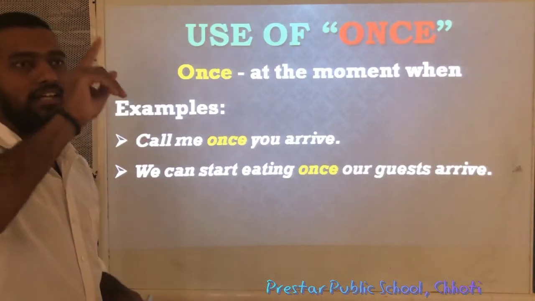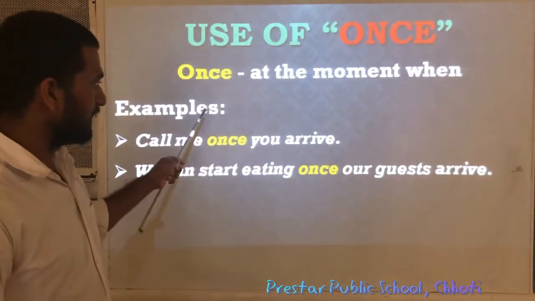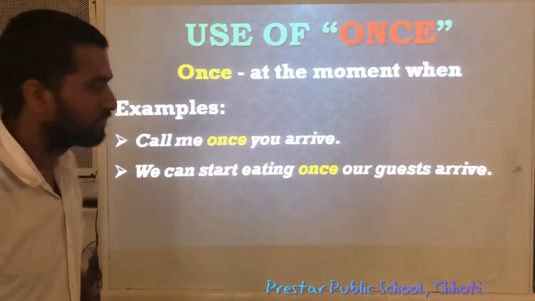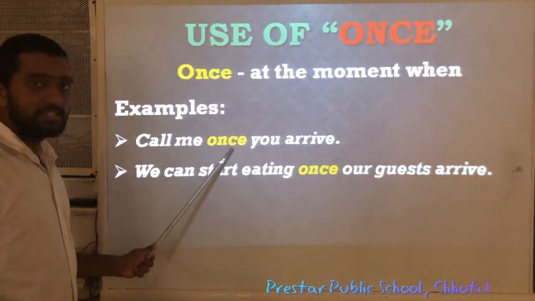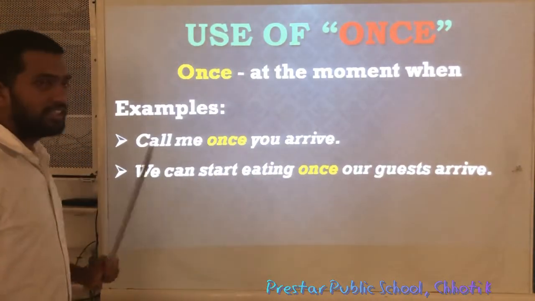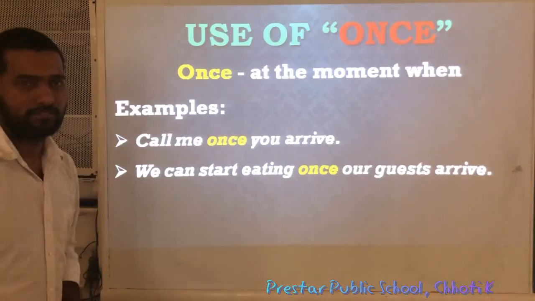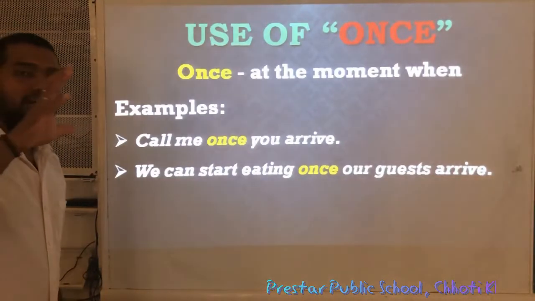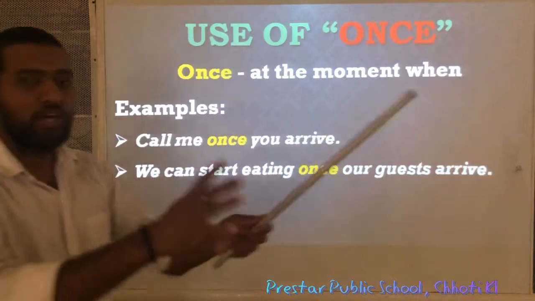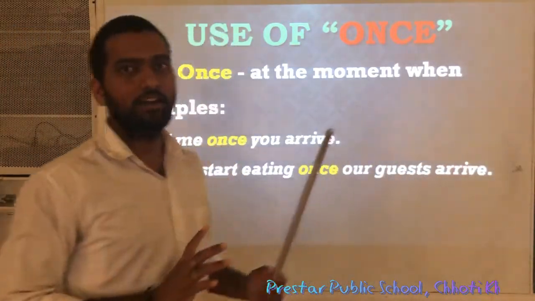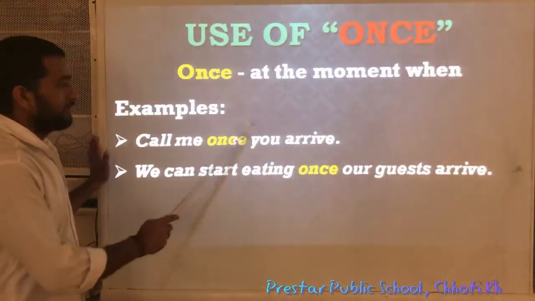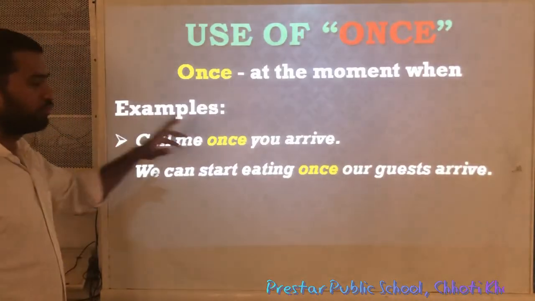Once means at a particular moment. Let us discuss the examples, then you will understand clearly. Call me once you arrive. Once you arrive means if you arrive, then just call me. In this type of situation we use once.